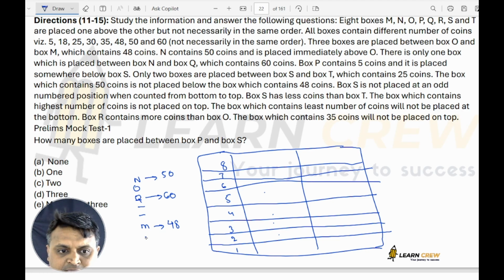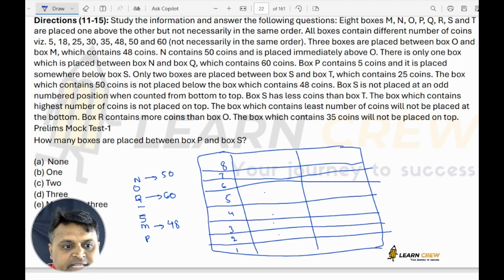So if I take P here and S here, what else? It is given that P is below S, so I am making S here.